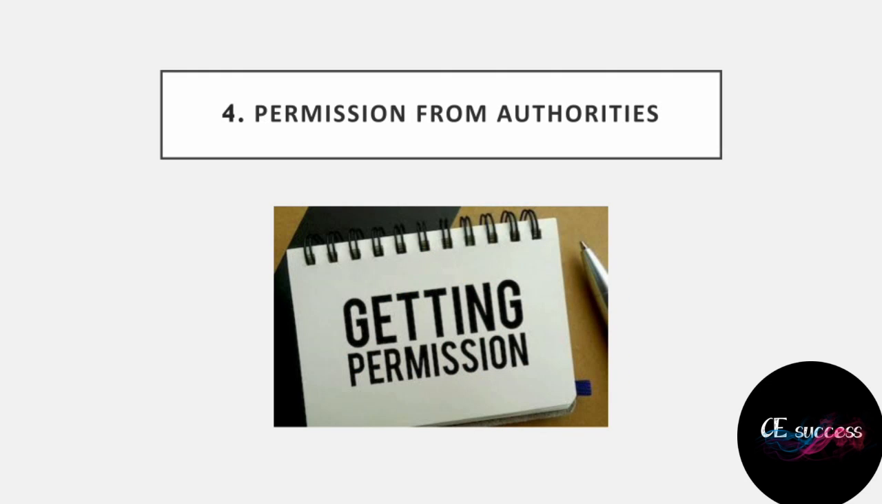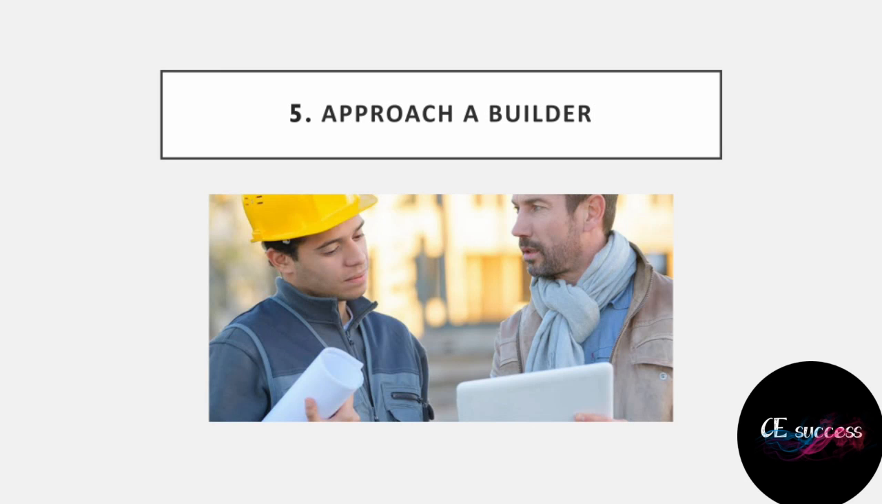Permission from authorities. This is important work to do after the project is ready to be executed. For that we have to take permission from the local municipal body before you go for the construction. First one is land survey. The next is soil test report of the land. Next is land document. Next is architecture elevation or sectional drawing. Next one is structural report. And last one is architect certificate.